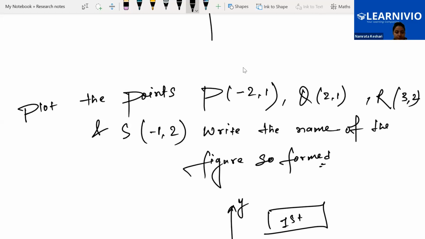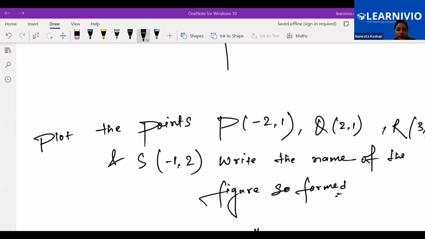I'm done. I finished. Yes, what are you getting? I got a parallelogram. Saad, you got parallelogram, and Arhan, you said? I also got a parallelogram. Bharti is getting parallelogram. Everyone is getting parallelogram. Let's check it.